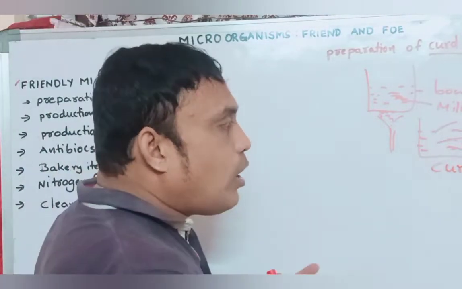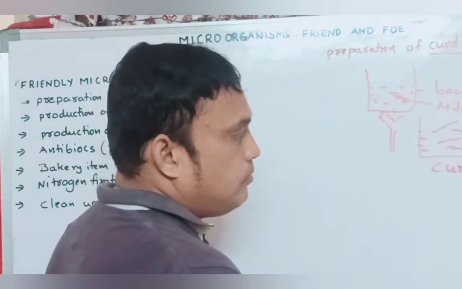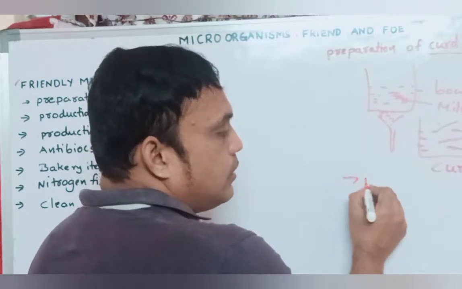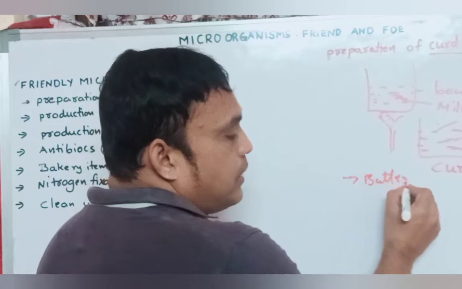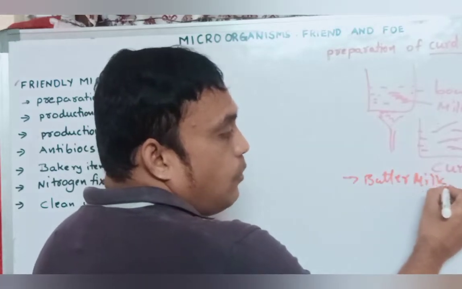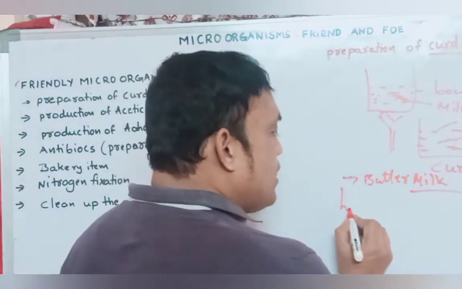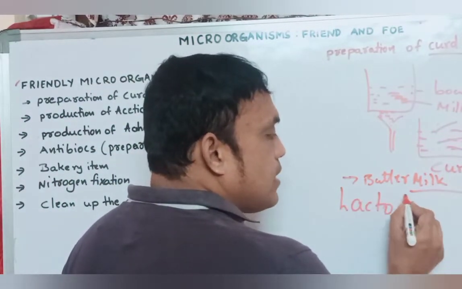What happens in that? We added just buttermilk. In that buttermilk, one bacteria is there. The bacteria name is Lactobacillus.